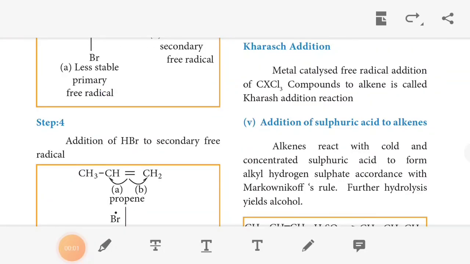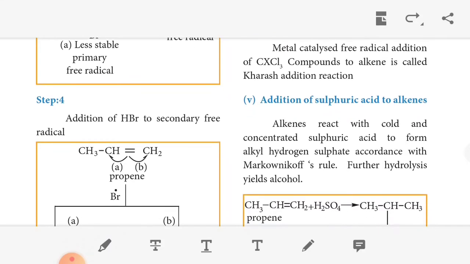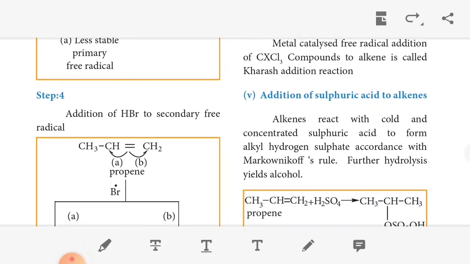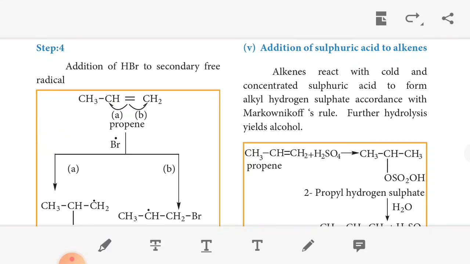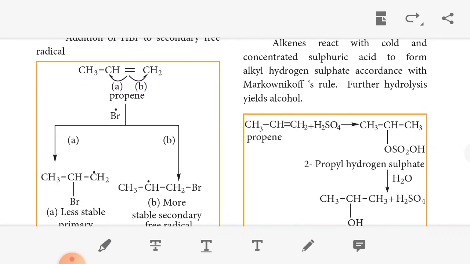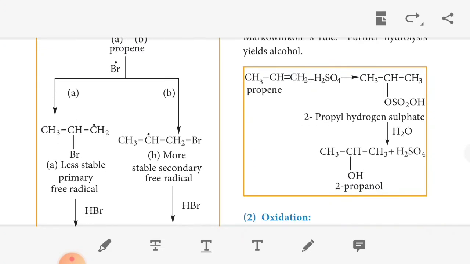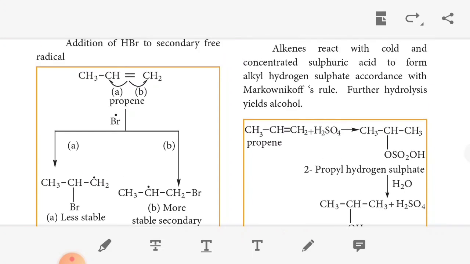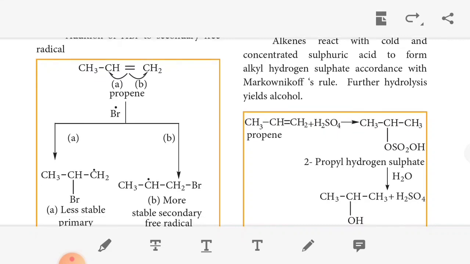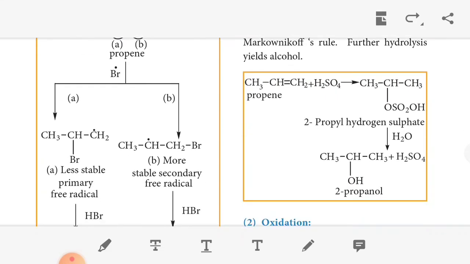The next one, the last one, is the Kharasch addition. The metal-catalyzed free radical addition of a compound to an alkene is called an addition reaction. First, addition of sulfuric acid to alkene. Propene reacts with sulfuric acid to form alkyl hydrogen sulfate according to Markovnikov's rule. Further hydrolysis gives an alcohol. So propene reacts with sulfuric acid to give alkyl hydrogen sulfate, then further hydrolysis gives alcohol plus sulfuric acid.